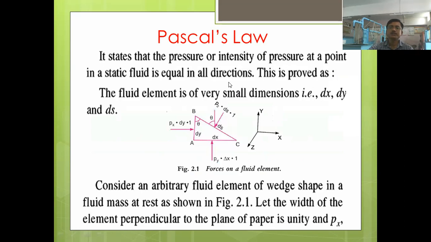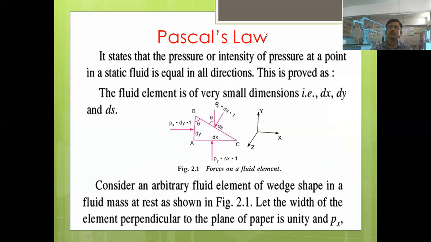Write down the title in your notebook: Pascal's law. Now we are going to learn the derivation for Pascal's law. First we'll see the statement and then the derivation part. This law is very important.